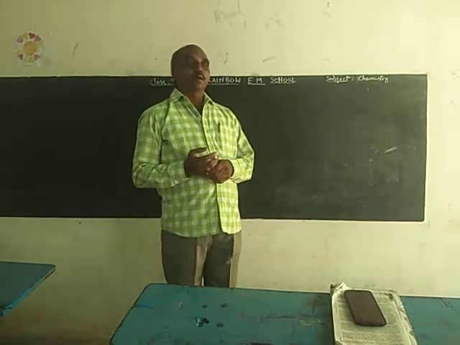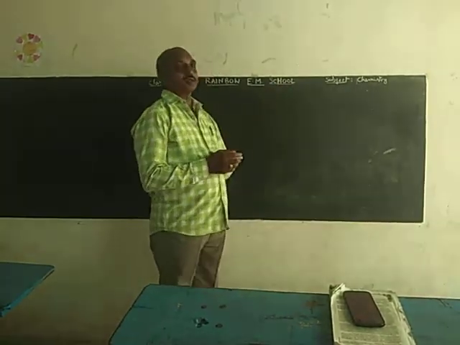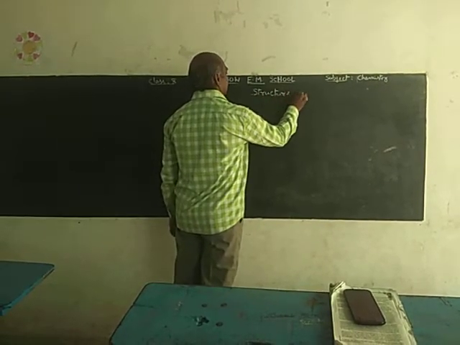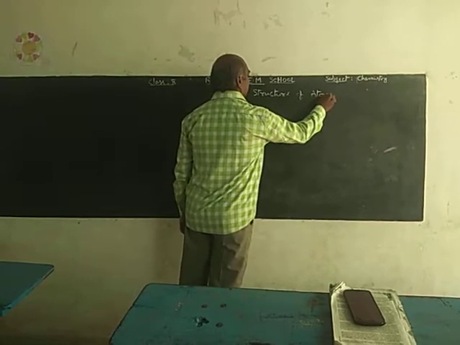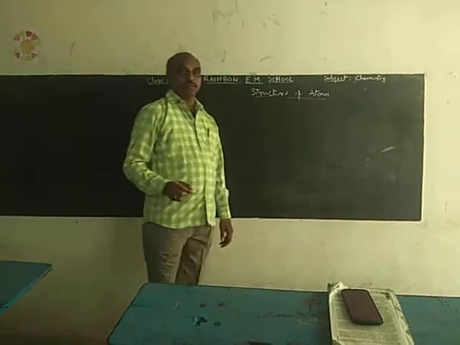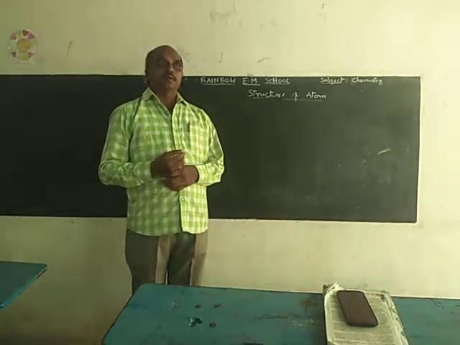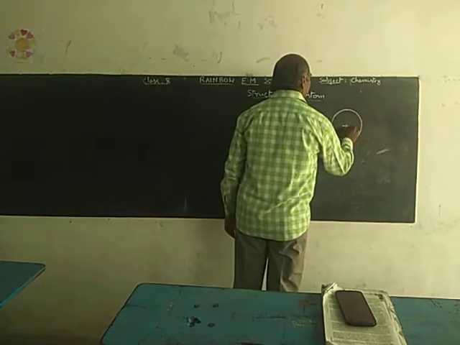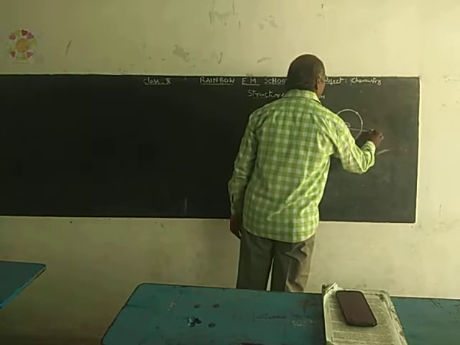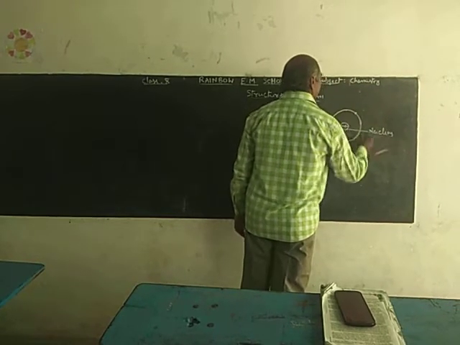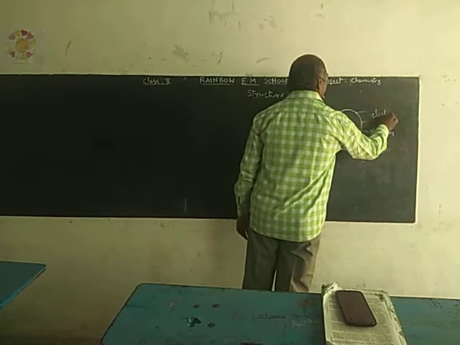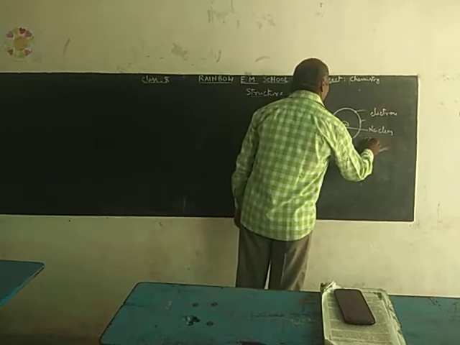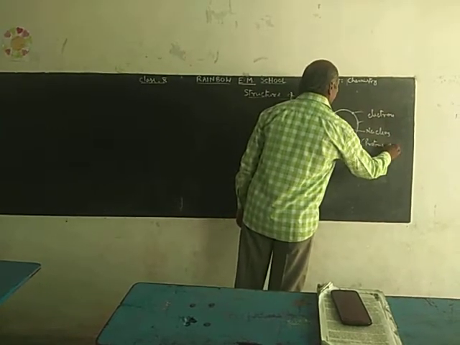Okay, let us start the structure of atom, or atomic structure. First of all, you know what is meant by atom? Atom consists of nucleus and electrons. Nucleus consists of protons and neutrons.